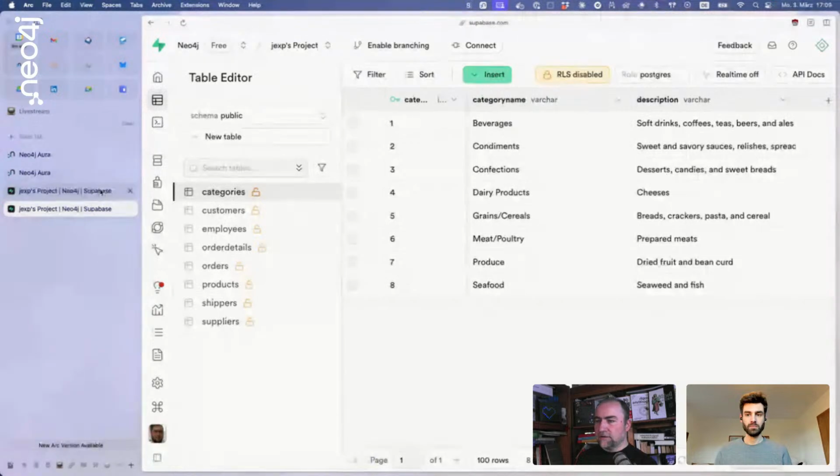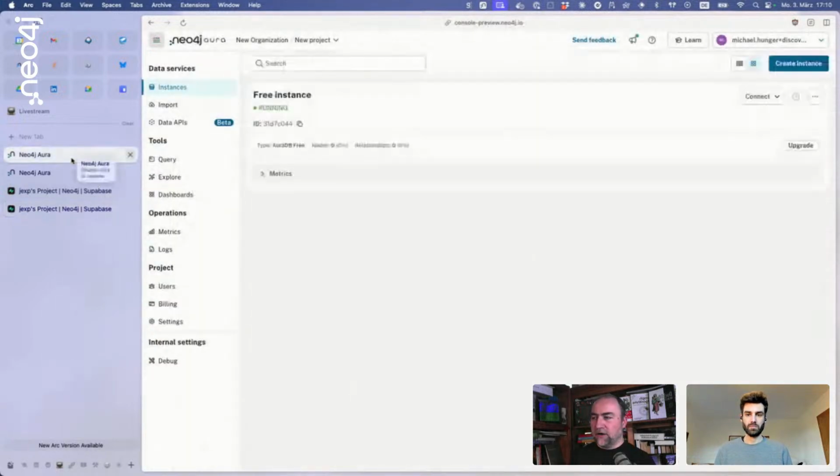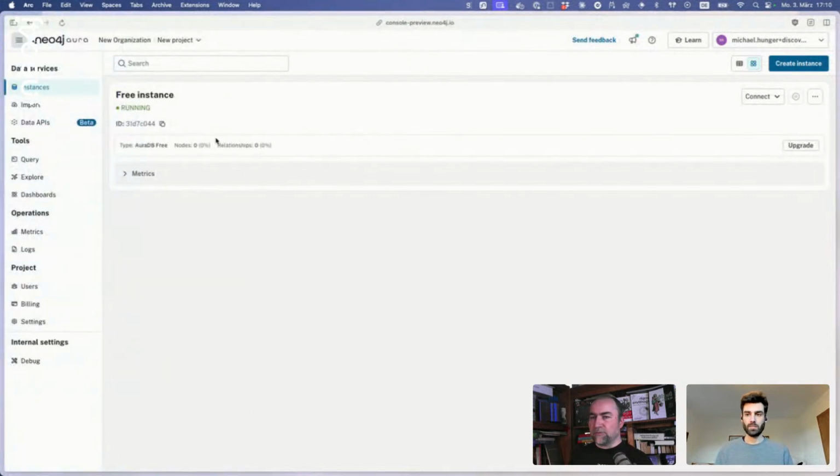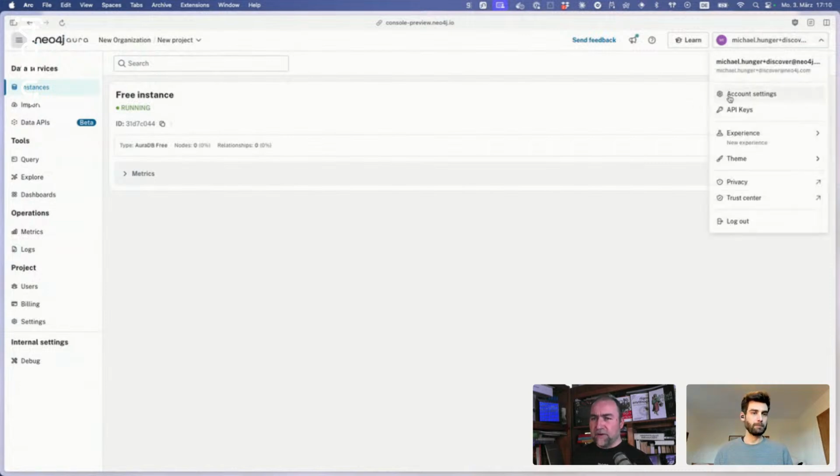Because Supabase is basically hosted Postgres, I could use the Neo4j Aura Postgres integration to make this happen. Just as a little bit of background, this is what the new Aura UI looks like. You might have seen the previous Aura UIs on Neo4j Desktop, but this is the UI that we're seeing here from a new perspective. So I have my user account here.